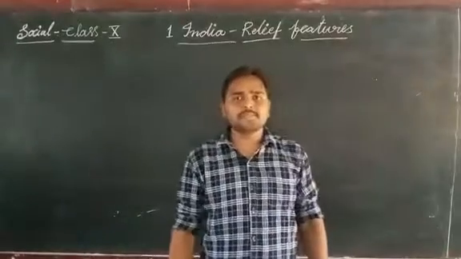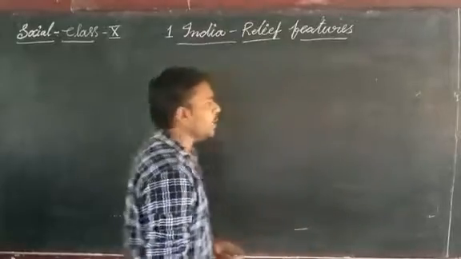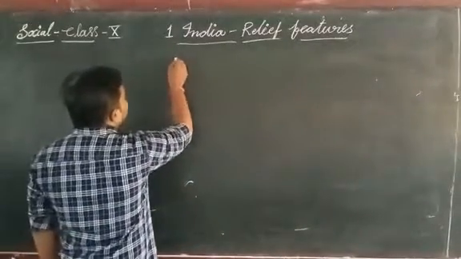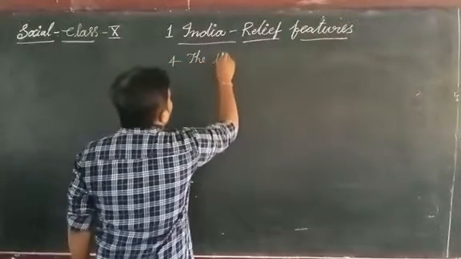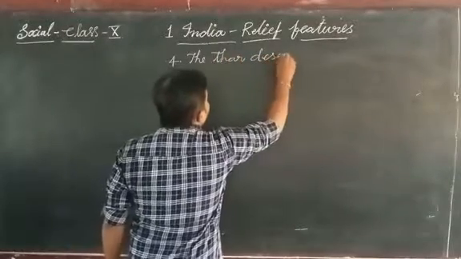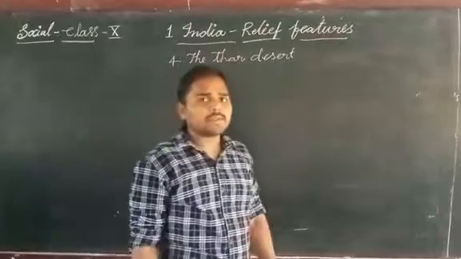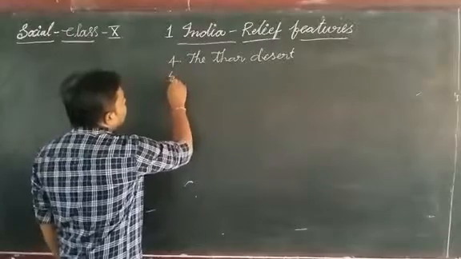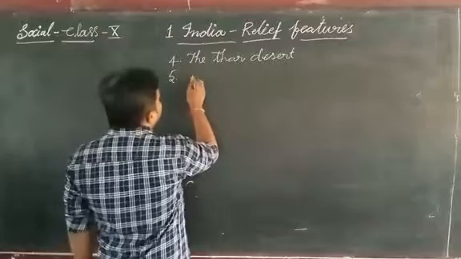Good morning, children. Today I am going to explain about the remaining relief features of India. The fourth one is the Thar Desert. In the previous class, we discussed the Peninsular Plateau. In this class, we will discuss the fourth and fifth features, the Thar Desert and the coastal plains.